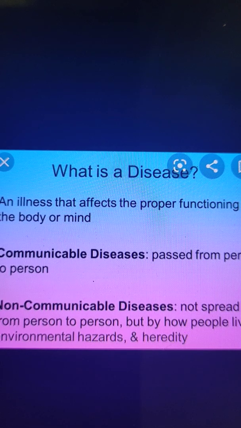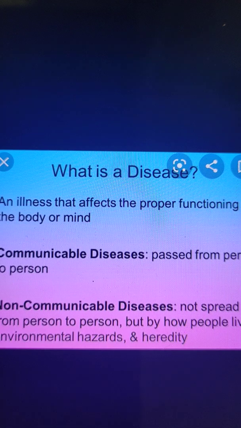If there is a lack or deficiency of nutrients in our body, we may suffer from many diseases. And the next reason is that disease may also be caused by some harmful organisms called germs or microbes.